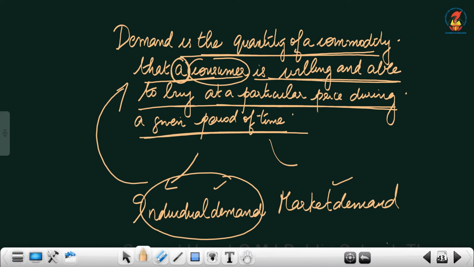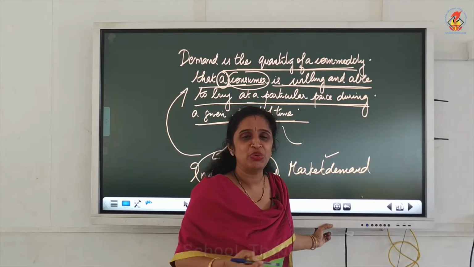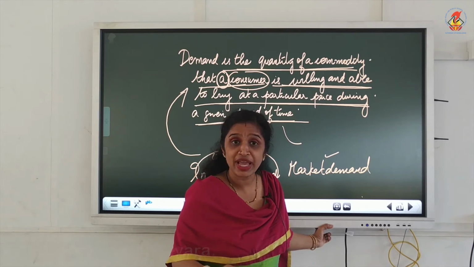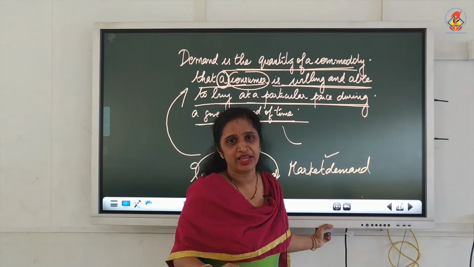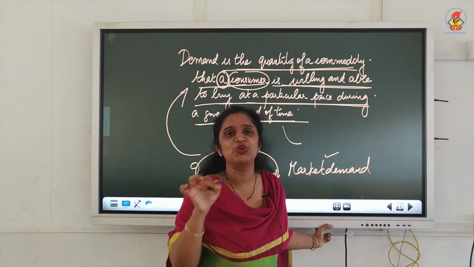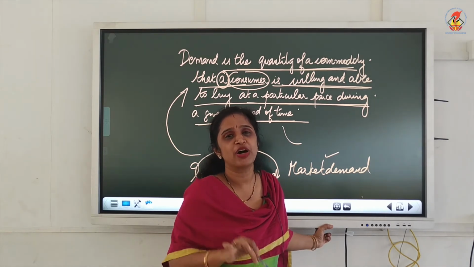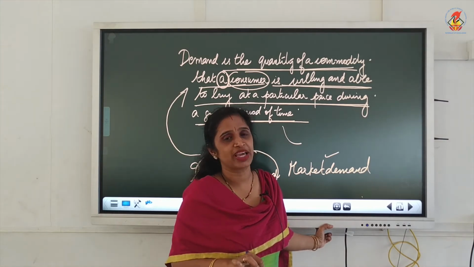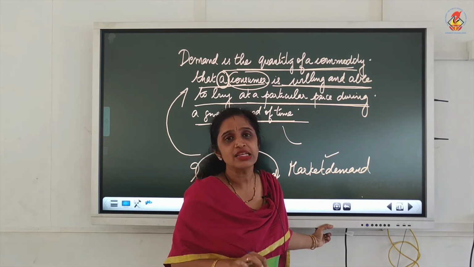So, a consumer, that can be used for individual demand. So, the definition of demand can be used for individual demand. So, the definition of both demand as well as individual demand stands to be the same. The usage of a consumer is the main part of individual demand.